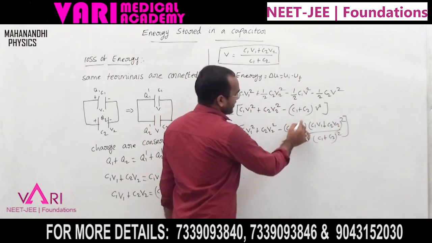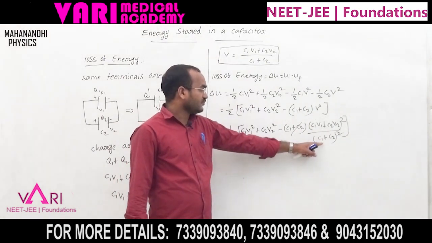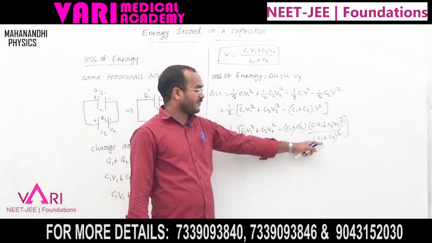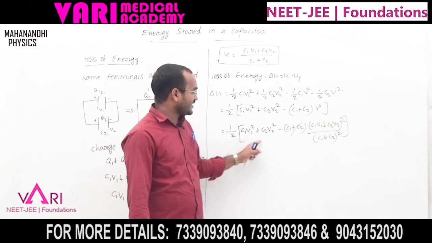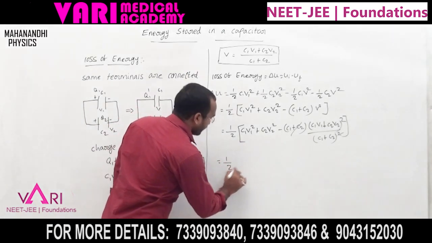Now here C1 plus C2 and C1 plus C2 cancel. The remaining denominator is C1 plus C2, taking it as the LCM.